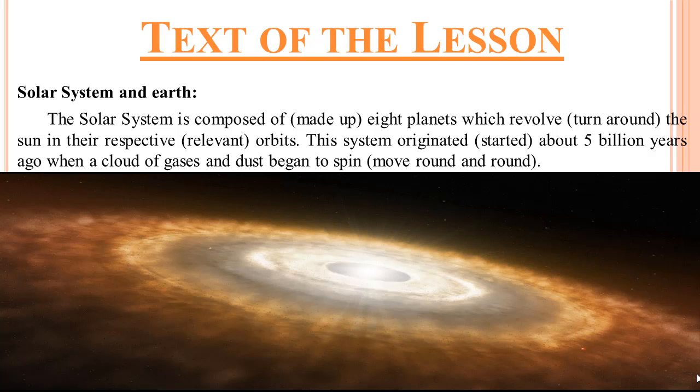In these lines we come to know that our solar system is composed of 8 planets and they are revolving around the Sun in their relevant or respective orbits. This system originated about 5 billion years ago when a cloud of gases and dust began to spin. In the picture given below, we can see the whole situation which we have read in these lines, that a cloud of gases and dust is moving round and round.